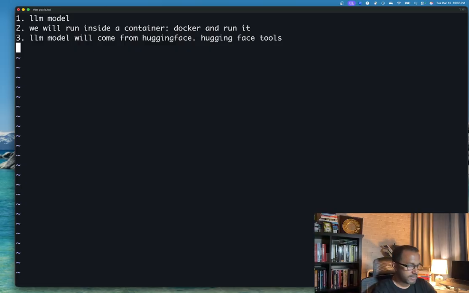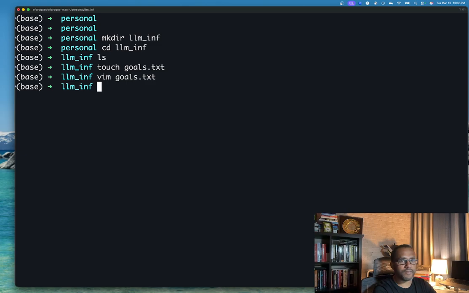Okay, so let's start with the first thing we need, the Hugging Face tool. I use Anaconda, so conda install, and then huggingface hub. So you do that. What's going on? Is there a typo or something?